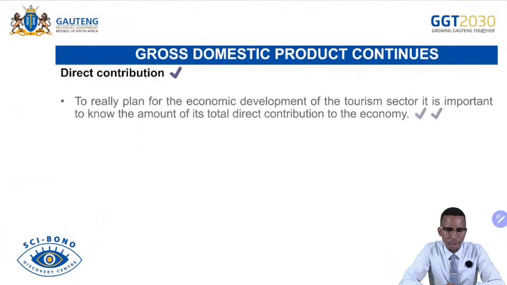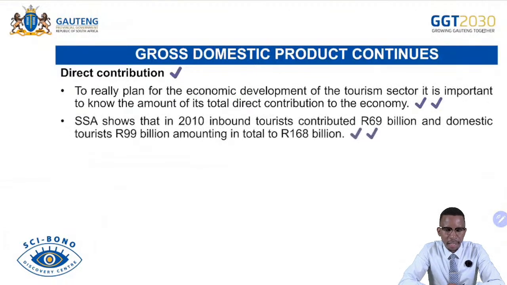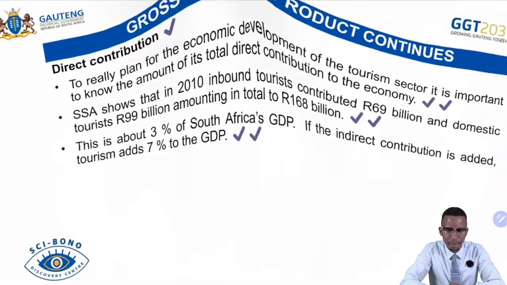And then direct contribution. To really plan for the economic development of the tourism sector, it is important to know the amount of its total direct contribution to the economy. Stats SA shows that in 2010, inbound tourists contributed 69 billion, and domestic tourists contributed about 99 billion, amounting to 168 billion. This is about 3% of South Africa's GDP. If the indirect contribution is added, tourism adds about 7% to the GDP.